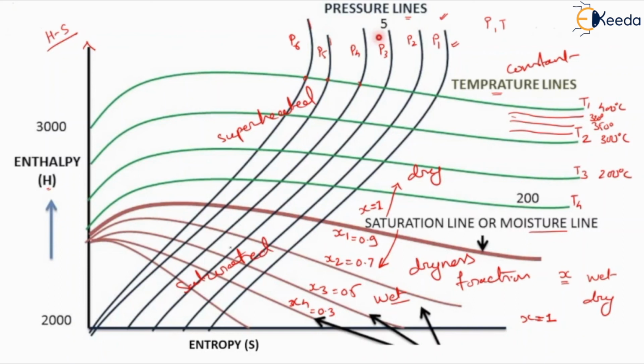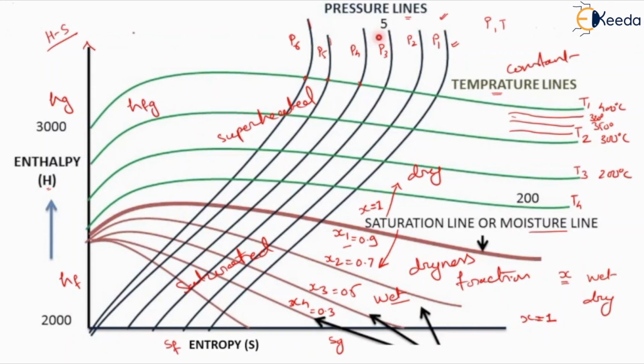So accordingly we will define the values of H and S. Suppose in saturated condition, it will be defined as the value of Hf, and in superheated condition it will be defined as the value of Hg, and on the basis of the difference we can define the value of Hfg also. Similarly, in both conditions we will define the values of Sf and Sg on the basis of values of X, on the basis of pressure, temperature and other properties.